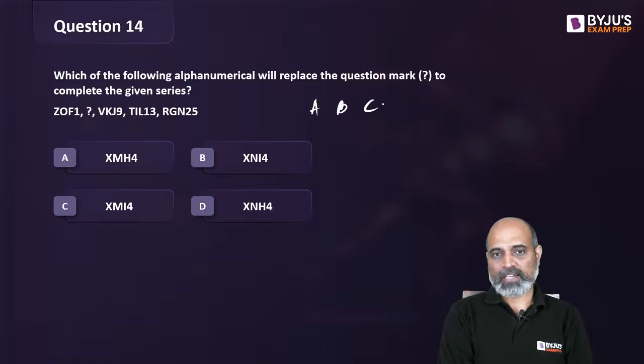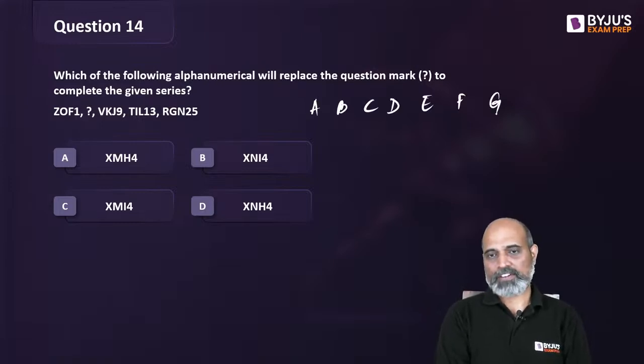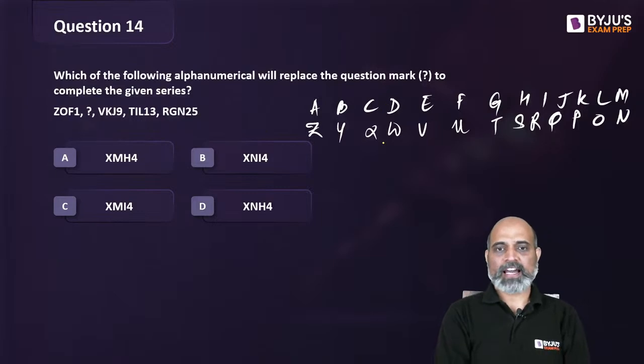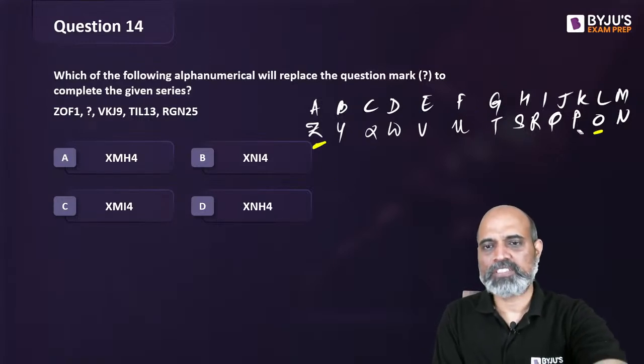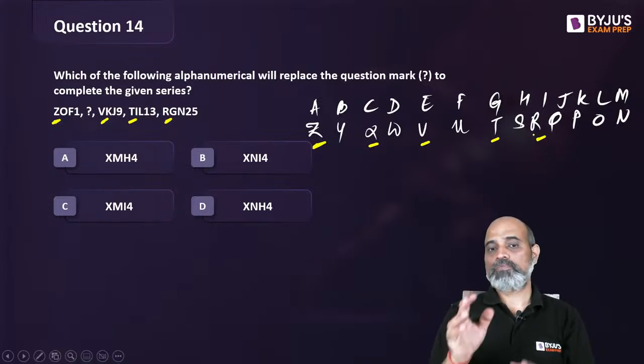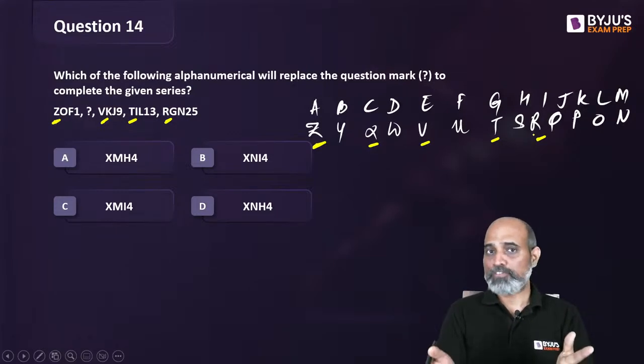So I will be writing down again. So we have E, F, G, H, I, J, K, L, M, N, O, P, Q, R, S, T, U, V, W, X, Y, and Z. So we have Z, O, F. It will be difficult to look at every word. Let's look at the first letters of every word. So we have Z, then we are definitely going to have X. Look at the options. Then we are going to have a V, then we have a T, then we have an R. So there is a gap of 1 letter in the initial ones.